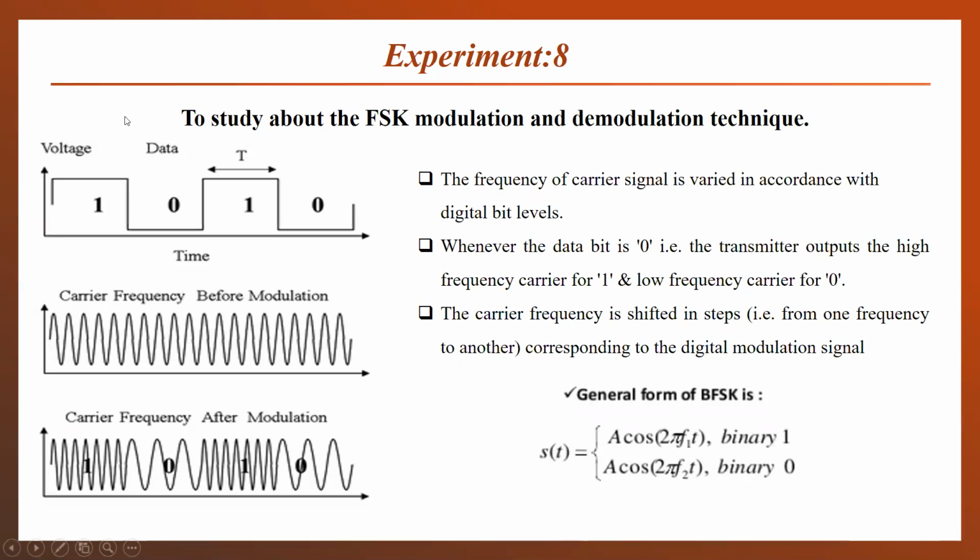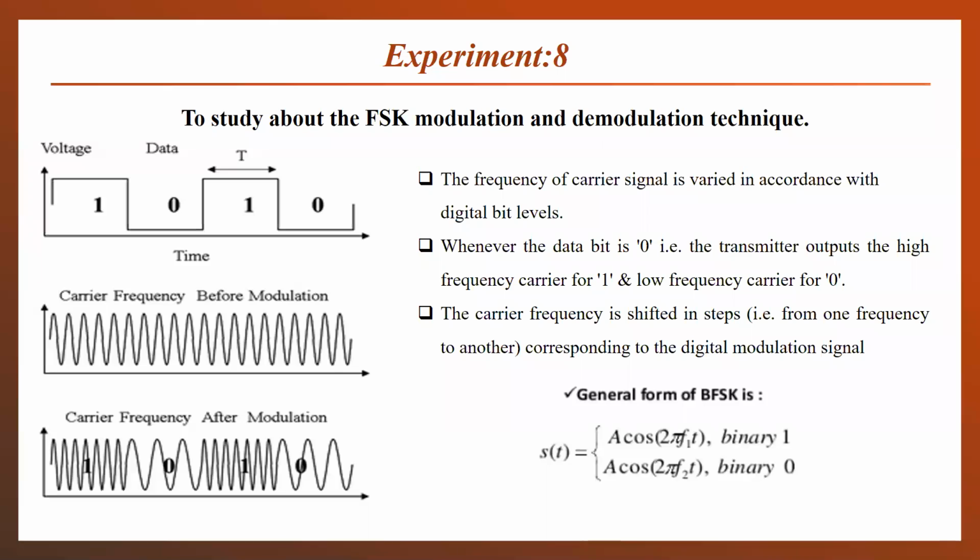For the FSK modulation, as in FM, we increase or decrease the frequency according to the amplitude variations in the message signal. If the amplitude of the message signal was increasing, then the frequency of the carrier signal was increased. And if the amplitude of the message signal was decreased, then the frequency of the carrier signal was decreased at that moment. The same process will be followed here.